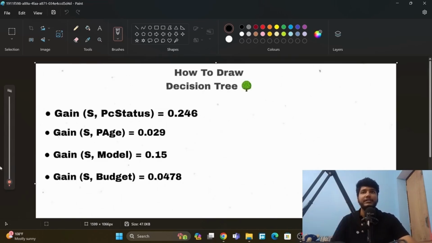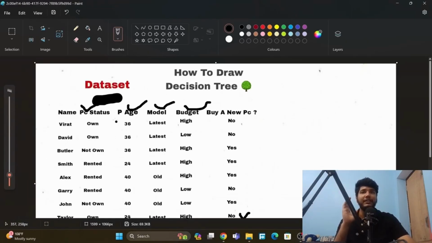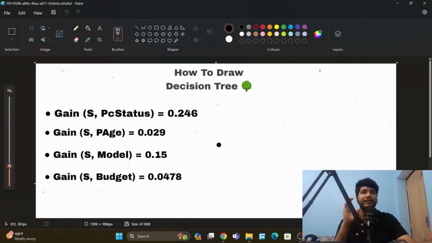So now this is the total information gain we have gotten from the PC status attribute, percentage attribute, model, and budget attribute. So why are we calculating this? We are calculating this so that we can select which will be the root node across these attributes that we have. These are all the attributes: PC status, percentage, model, budget, and these are the values inside them. So we are calculating which one will be the root node by using the information gain which we have gotten here.